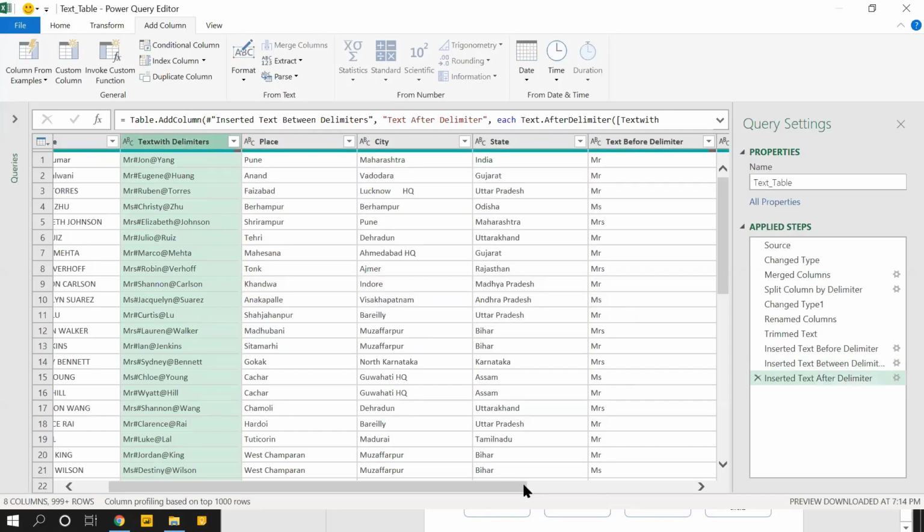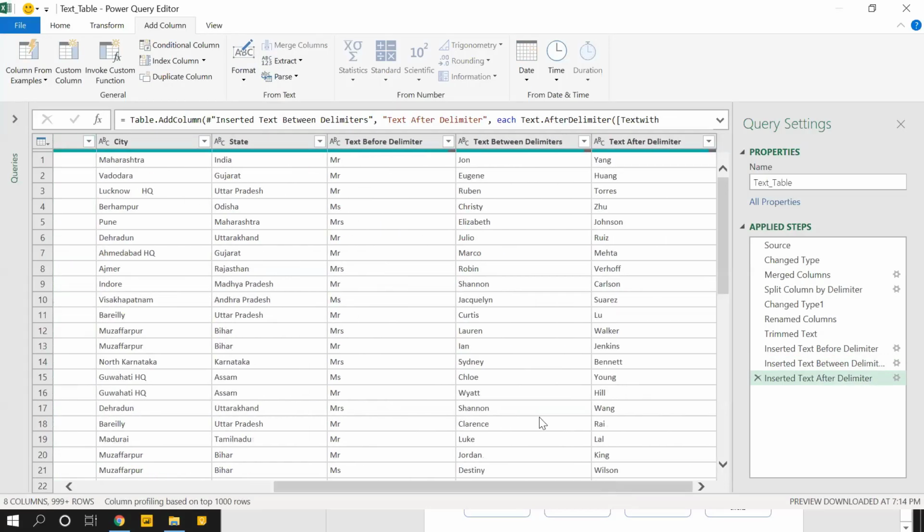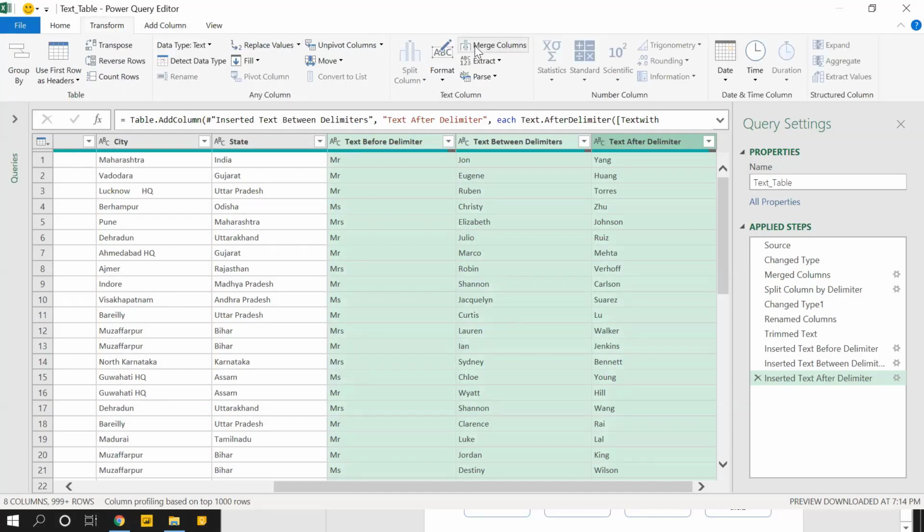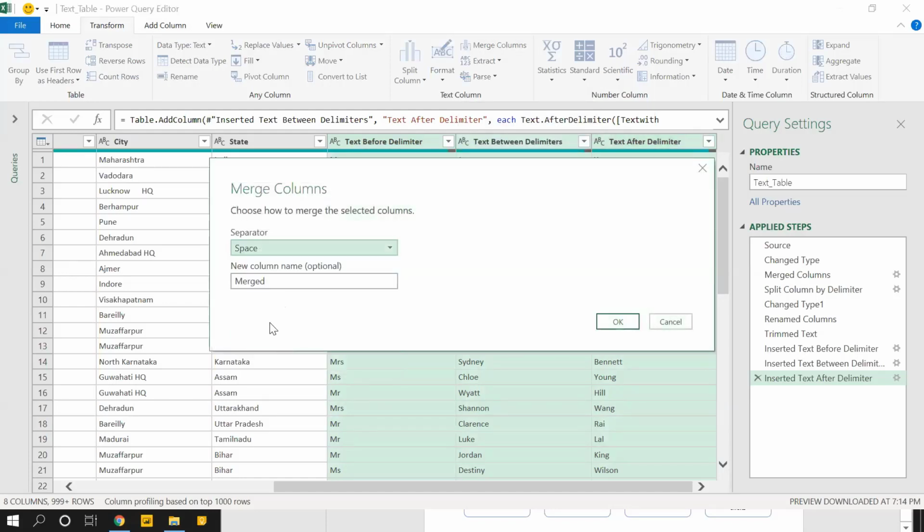If you observe, I'm not using my keyboard, neither writing any functions. So I've got three separate columns. Now I can combine those three columns. If you remember, we have seen a function: merge columns is present in add column also. That means a fourth column would be created, which will give you the merged data. But why create one more column? Instead, I can go to transform and click on merge columns. Merge columns, separator as space, and I'll give the column name as full name 2. Why 2? Because there's already a full name column. Click on OK.